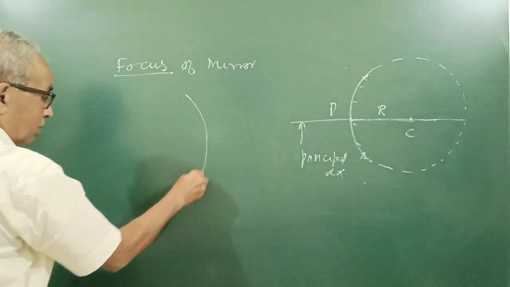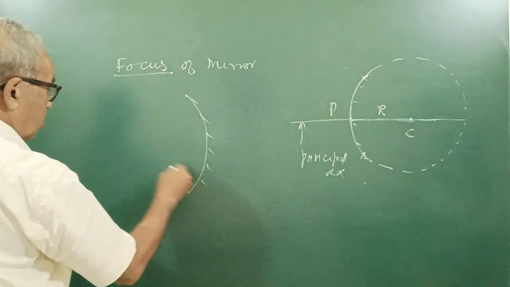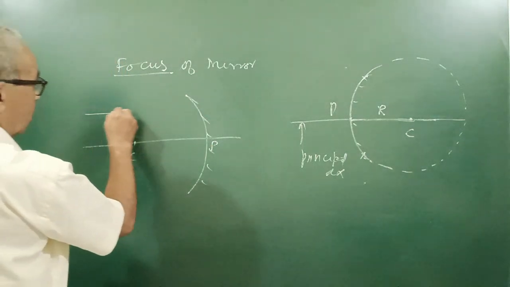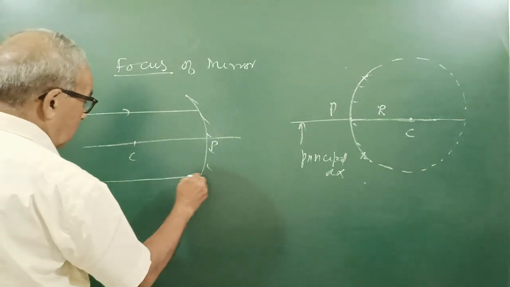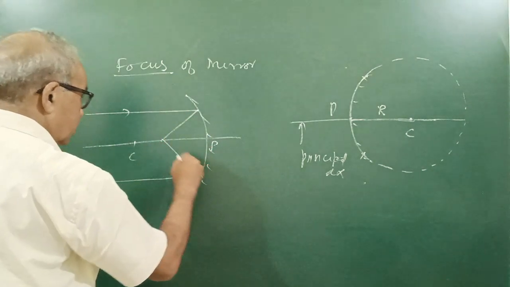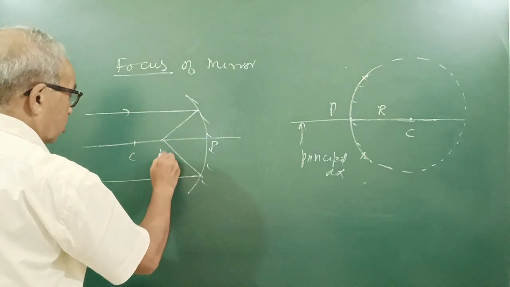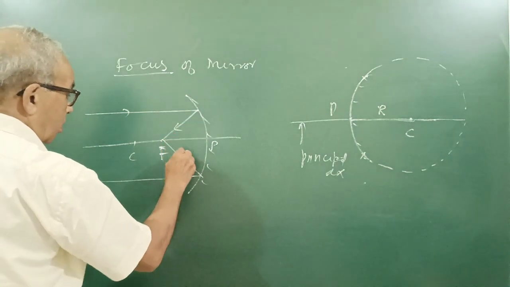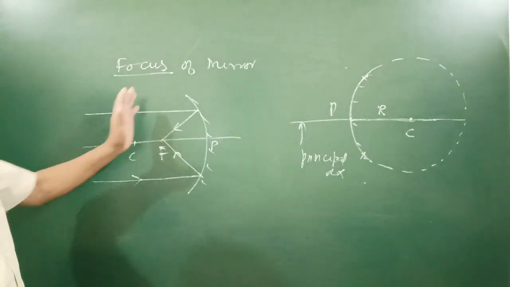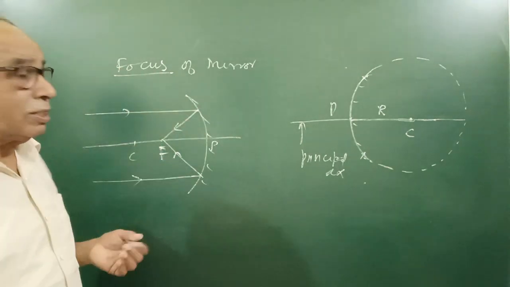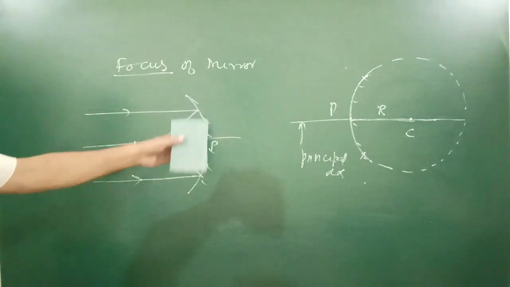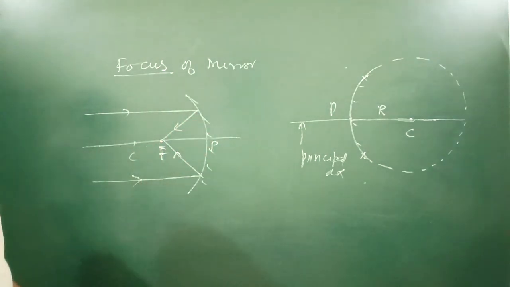In case of convex mirror, this is your principal axis, pole C. Rays parallel to principal axis after reflection really converge at a point. This point is your focus. Please put the arrow necessarily, otherwise if you are not able to tell in words, draw the diagram and say F is the focus where rays parallel to principal axis after reflection meet principal axis.